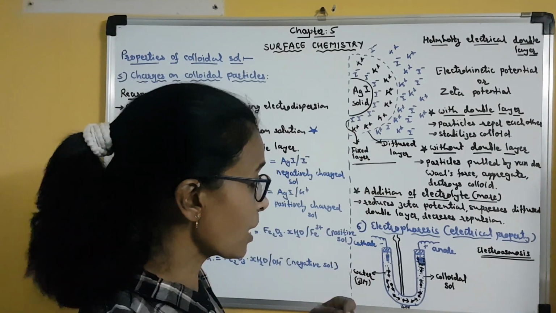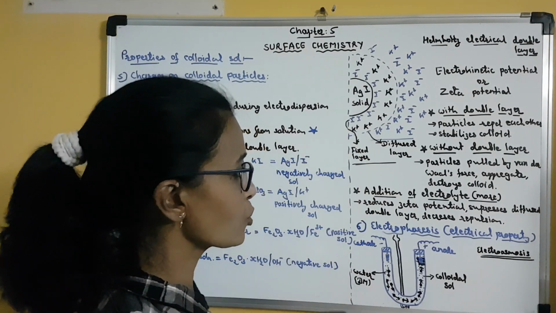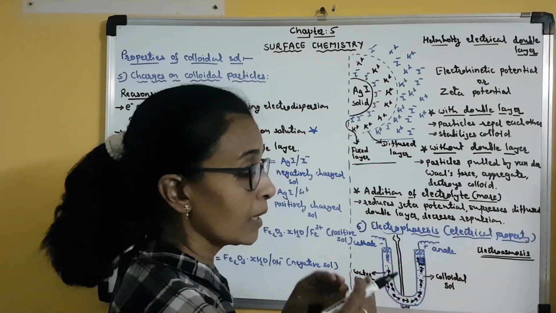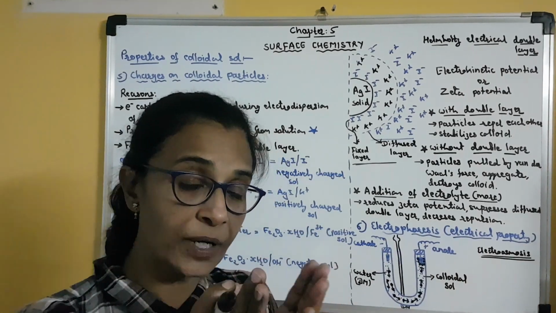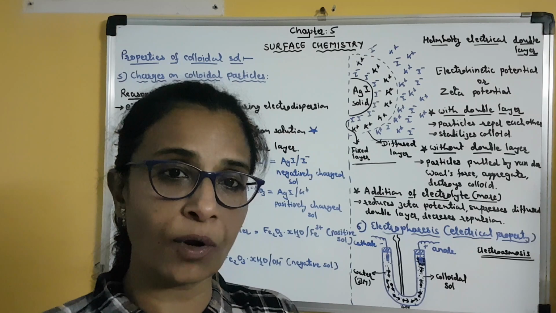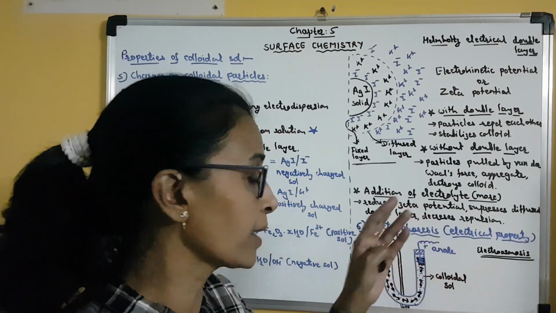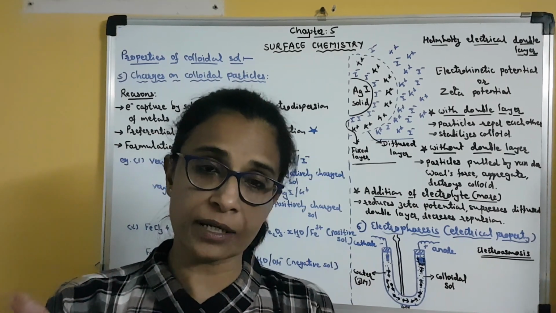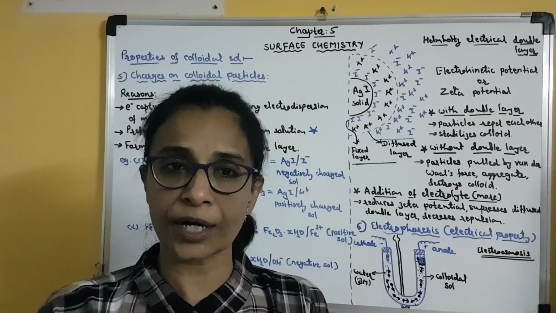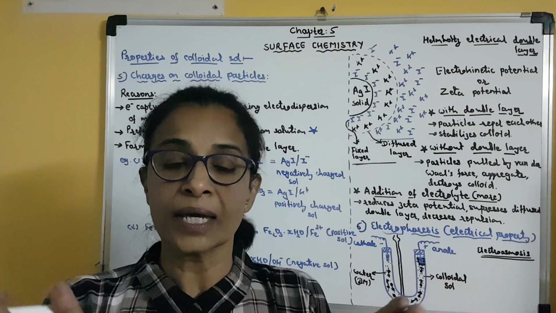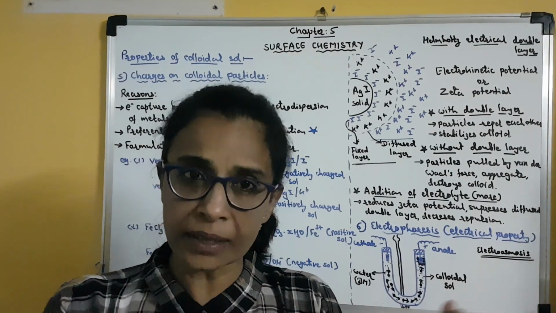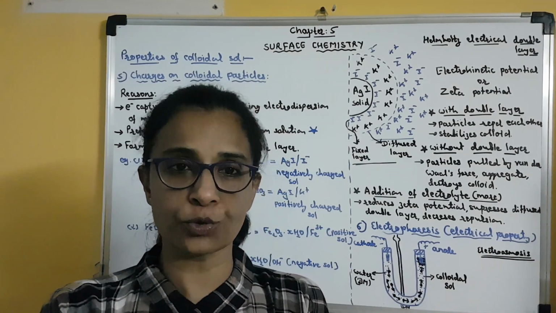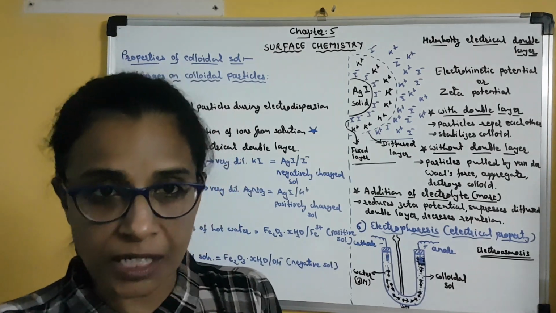Clear? Zeta potential will reduce, and so what will happen? Comparatively, the repulsive forces acting on the colloidal particles will decrease. So if repulsion decreases, the electrostatic repulsion on the colloidal particles will decrease, and that is why they will not go apart, but rather they will come closer to each other and they will precipitate out.